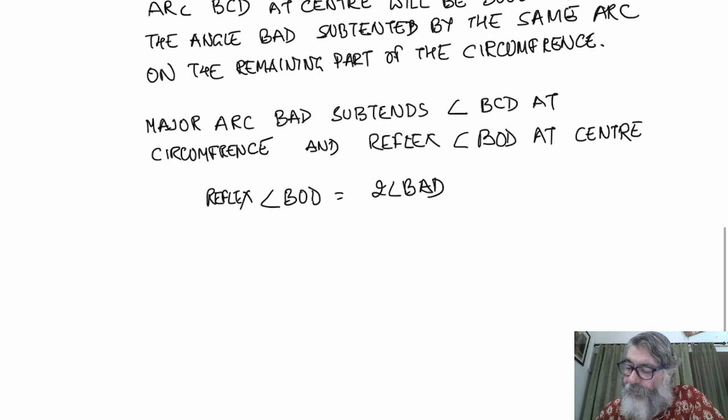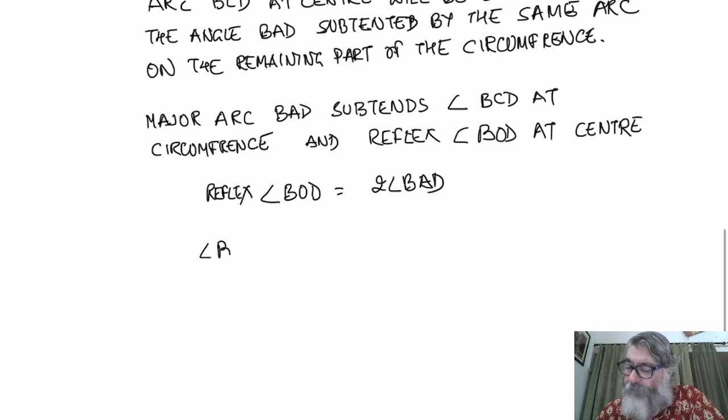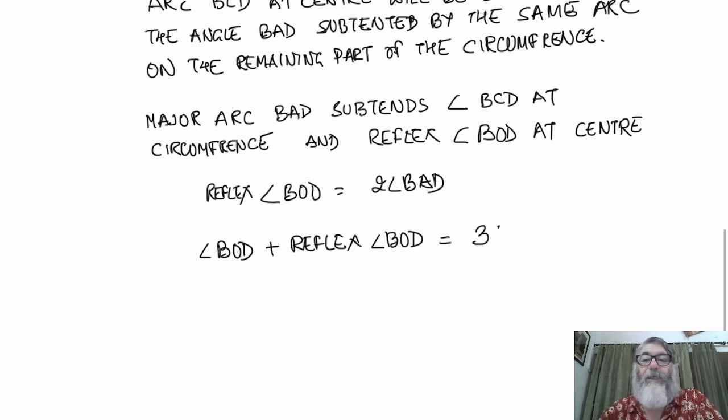Angle BOD plus reflex angle BOD is equal to 360 degree. The sum of the angles around a point is always 360 degree.